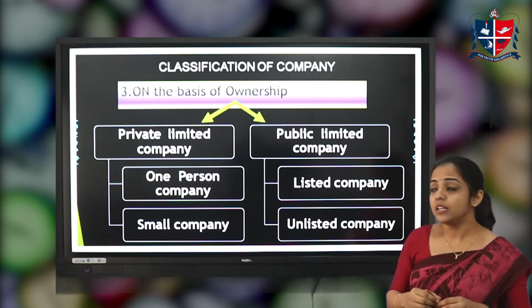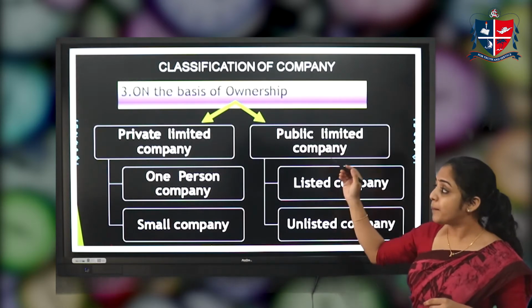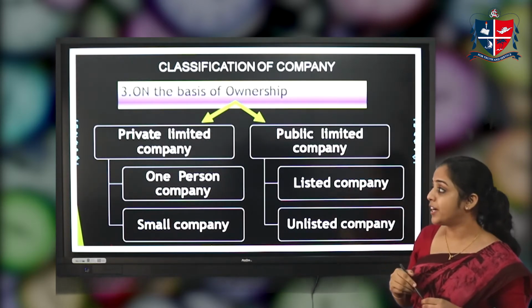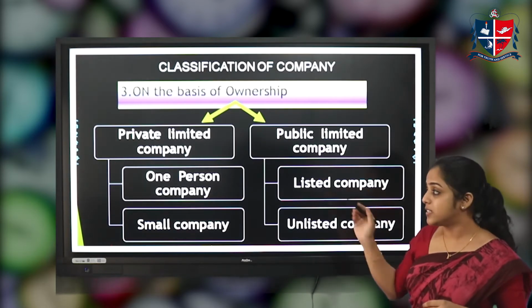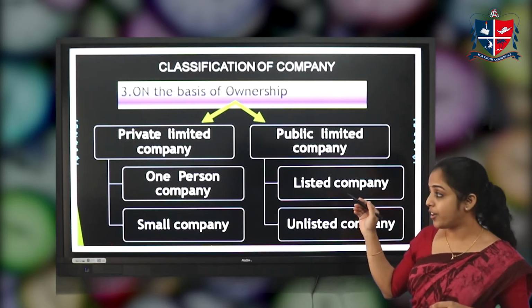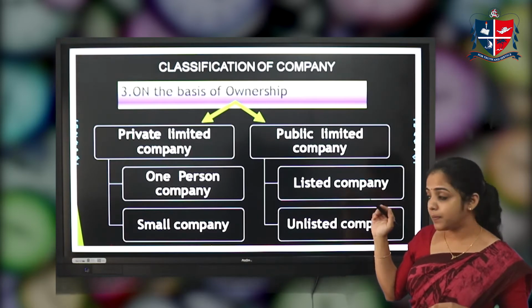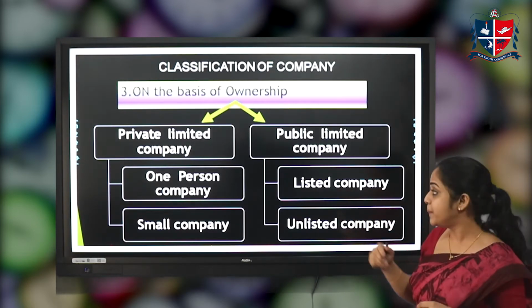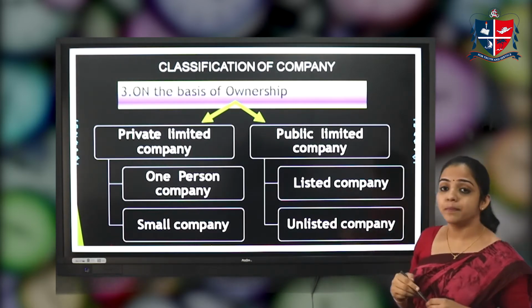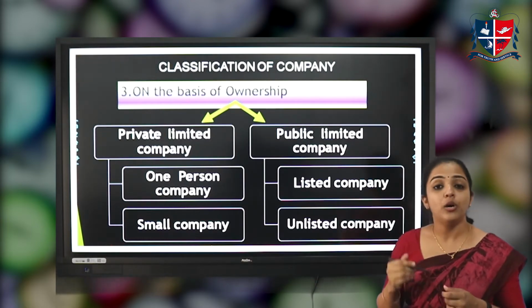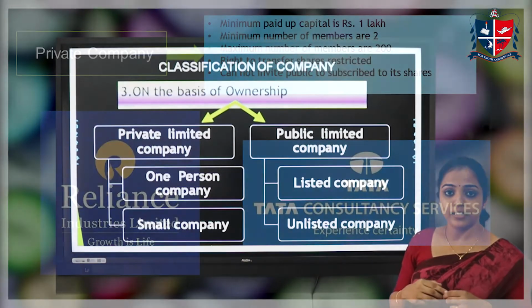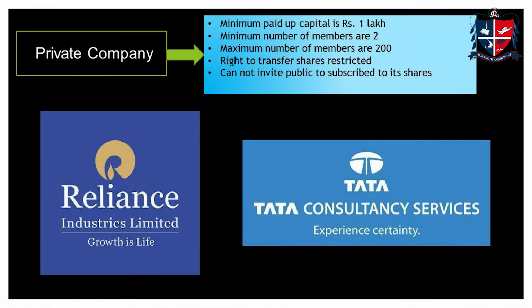Let's discuss private limited company in detail. A private limited company is again classified into one-person company, which is a new concept that emerged in the 2013 Companies Act, and next, small company. The next one is public limited company, which is again classified into listed companies and unlisted companies. So first one,